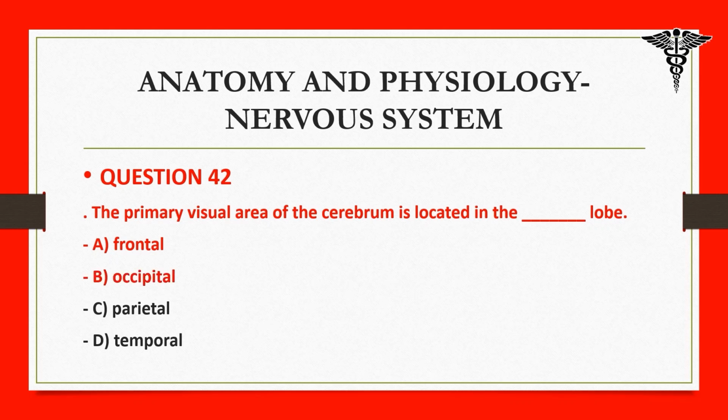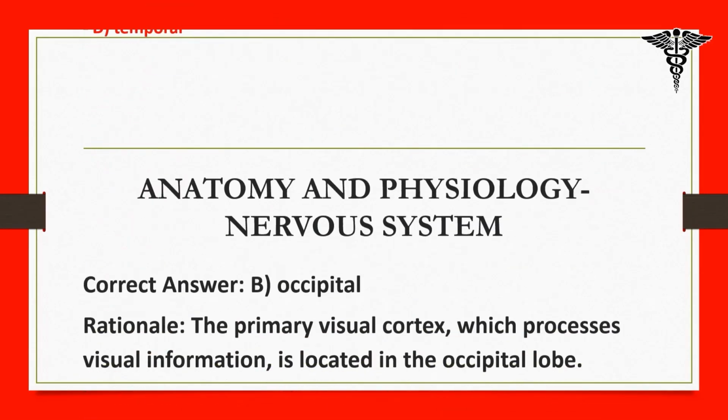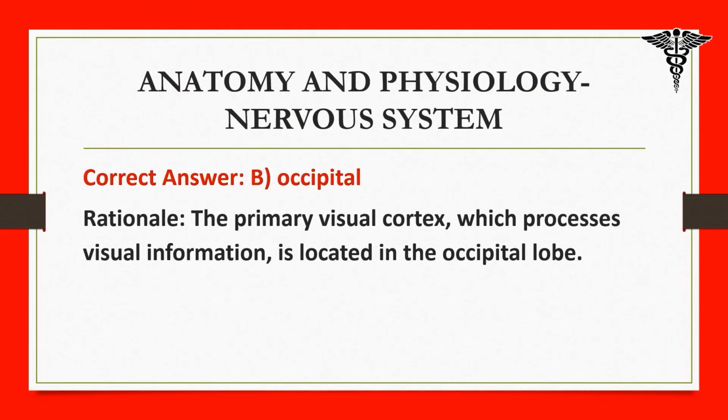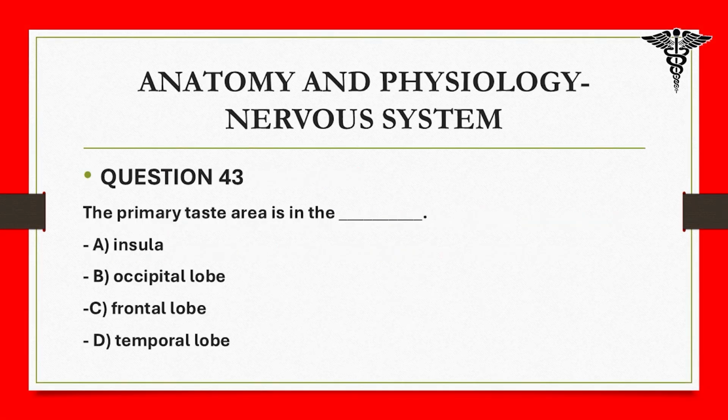A. frontal, B. occipital, C. parietal, D. temporal. Correct answer, B. occipital. Rationale: the primary visual cortex, which processes visual information, is located in the occipital lobe. 43. The primary taste area is in the